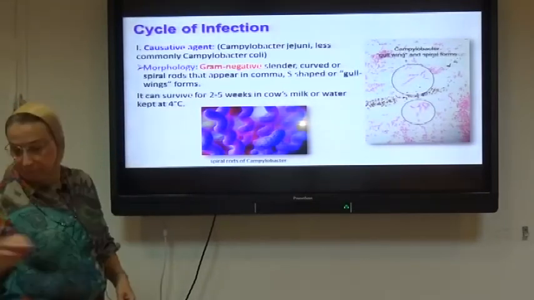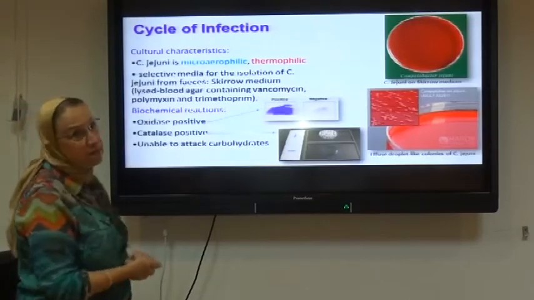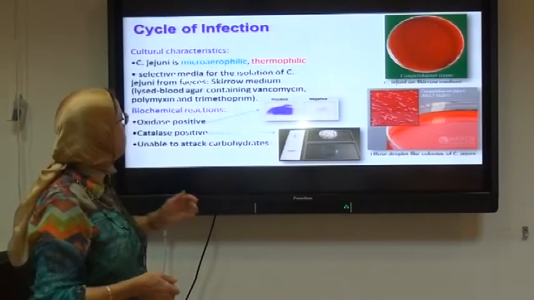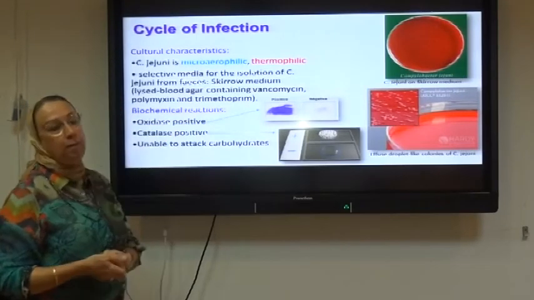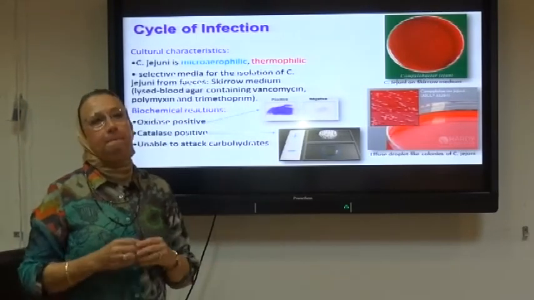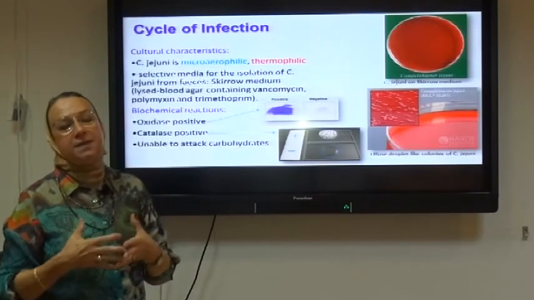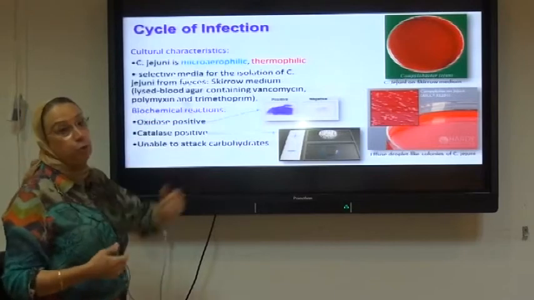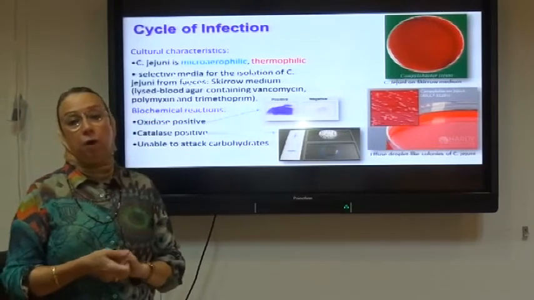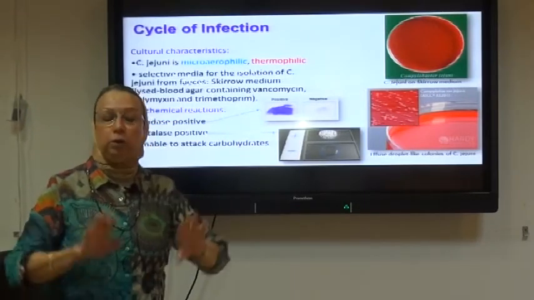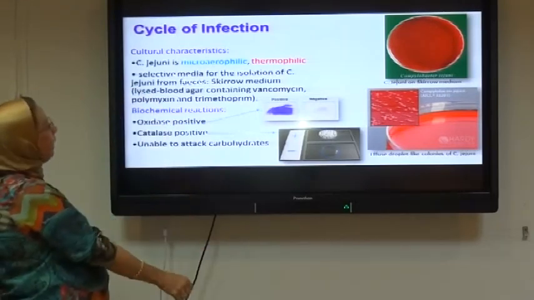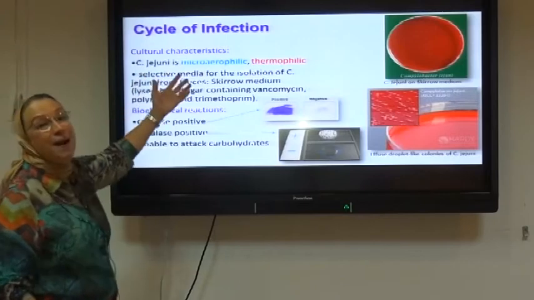As regard the growth requirements, Campylobacter will grow on the so-called Skirrow medium. ده عبارة عن lysed blood agar. حطينا له antibacterial agents like vancomycin, polymyxin, and trimethoprim that will allow the growth of only Campylobacter and will inhibit other bacteria. Also, Campylobacter is considered to be microaerophilic.